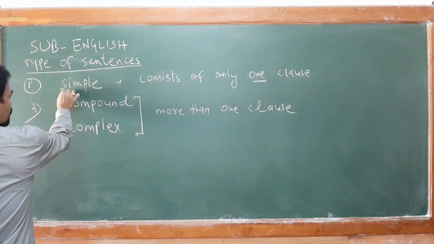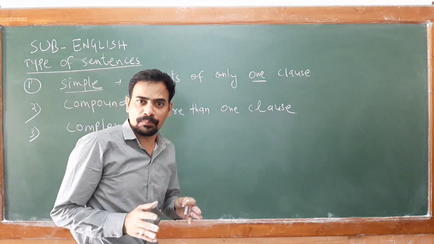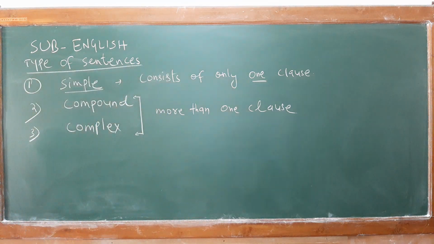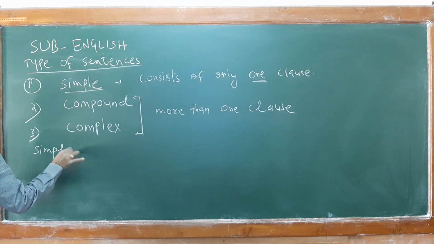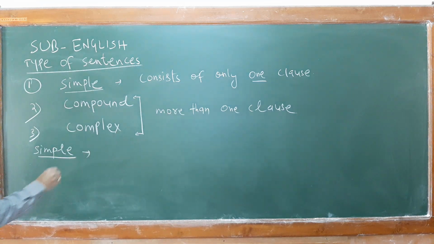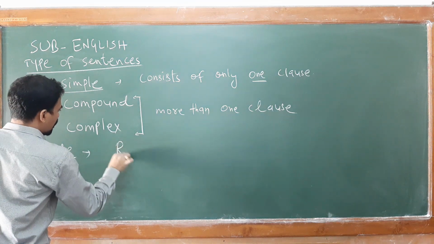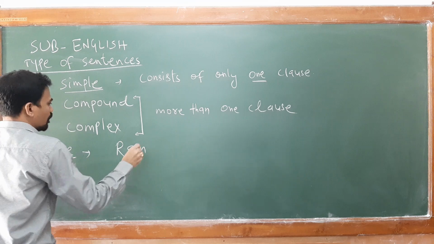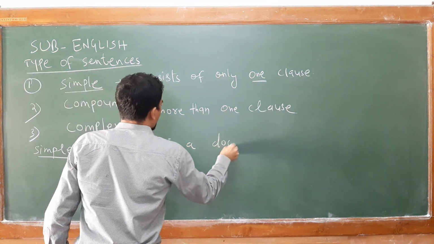Now, I will be showing you different examples of simple, compound and complex sentences. In a simple sentence, suppose I cite an example: Ram is a doctor.